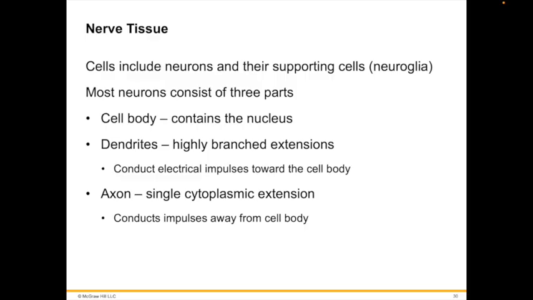Most axons and dendrites can be measured in millimeters, but some can be quite long. For example, cell bodies of neurons that control the muscles in your feet lie in the spinal cord. Therefore, their axons may extend over a meter.